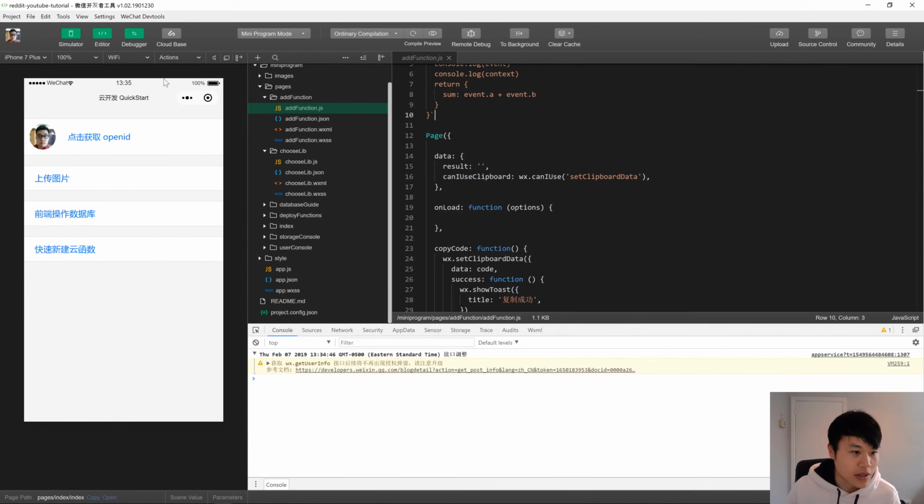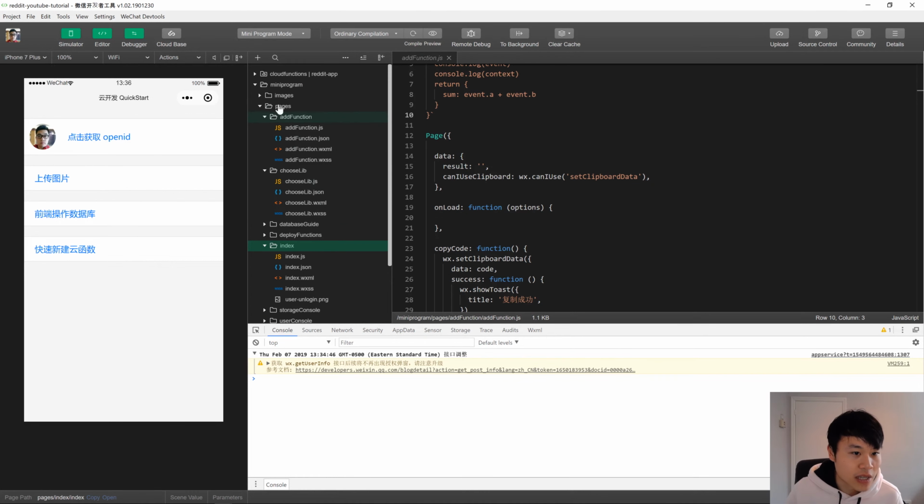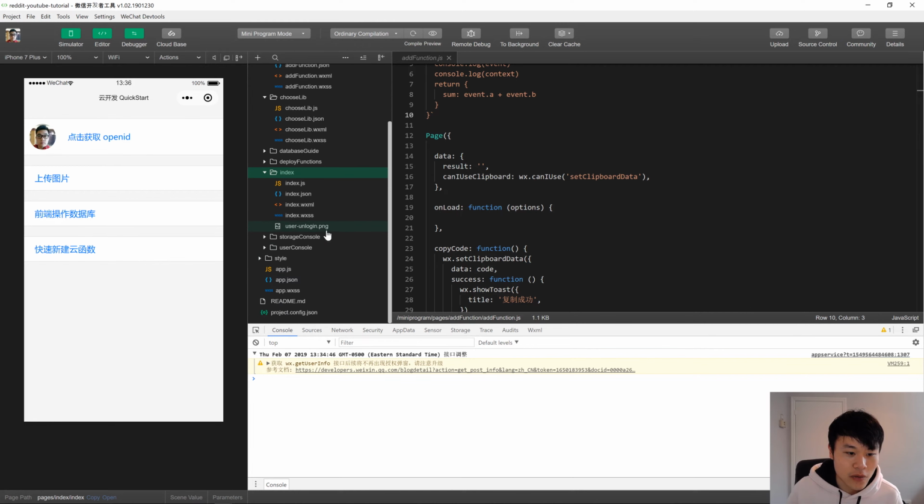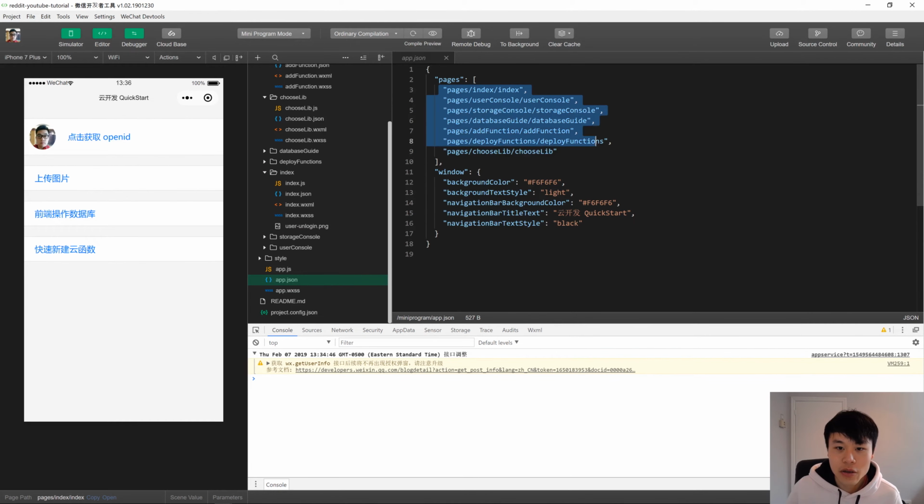This screen you see right here is index.js. All the screens in a WeChat mini-program are called a page. So basically, it's kind of like, for example, the activity in Android. The reason why index.js is the starting screen is because if you go to app.json, you see all the pages here that were created by default, and index is the first one in the list.